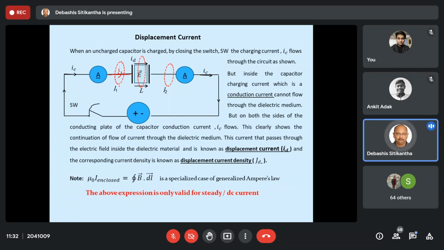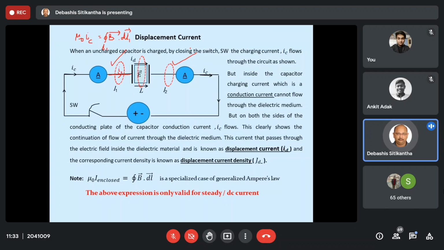So if I put Ampere's law, well and good, it is very easy to find out. Over here I can write mu 0 IC is equal to the closed line integral over L1 of B vector dot dl1 vector. Well and good, I can easily apply this equation and I can see that it is fulfilling. So Ampere's law on this path is applicable. On this path is also applicable. So actually we don't have any problem on either side.